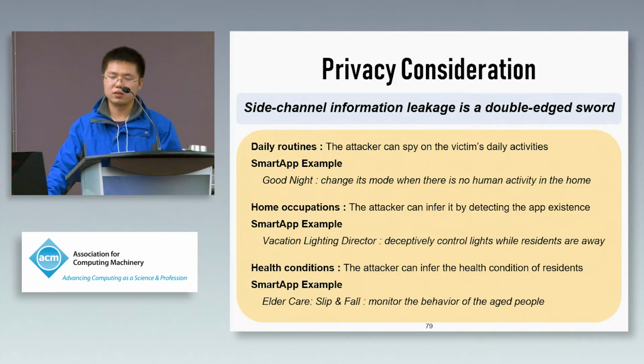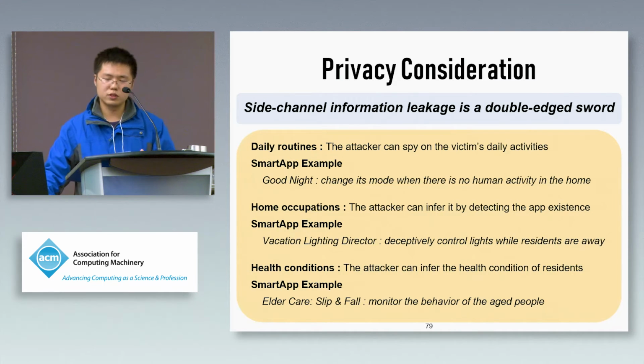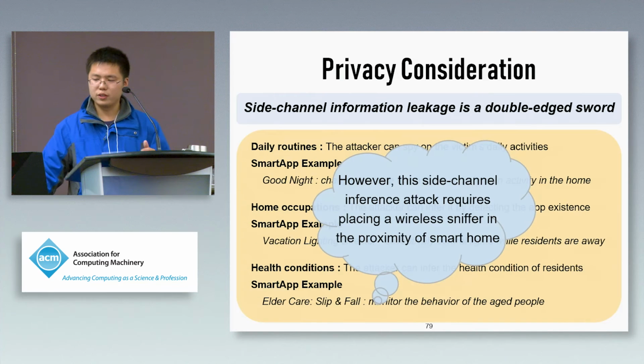The second question is about privacy leakage. Since we can use side channel inference techniques to infer the current working event and the current working SmartApp, the user's privacy information, including their daily routines, home occupancy, and health conditions, may be leaked. However, we point out that this side channel inference attack is hard to deploy because it requires the attacker to place a sniffer very close to the victim's house.